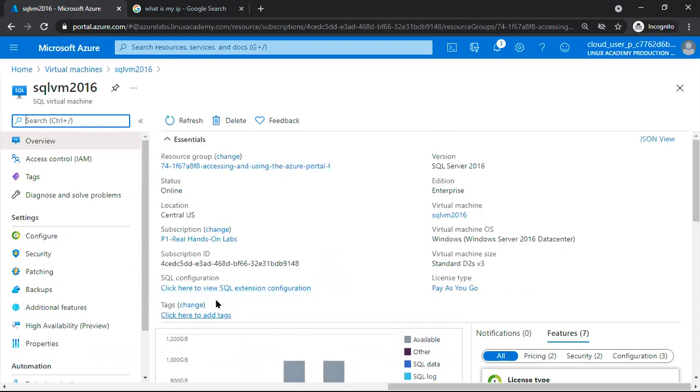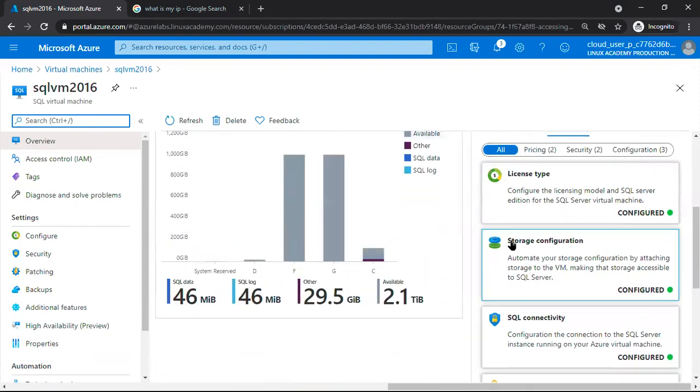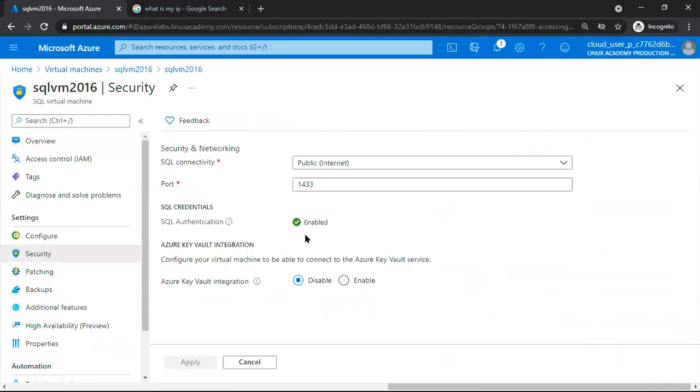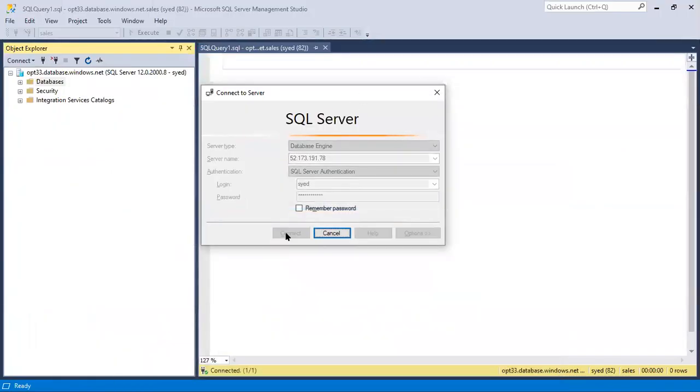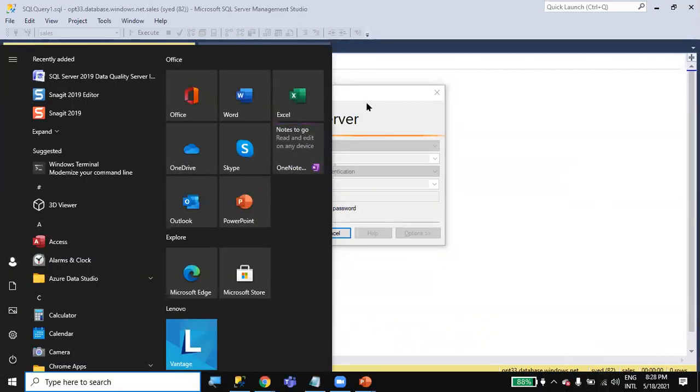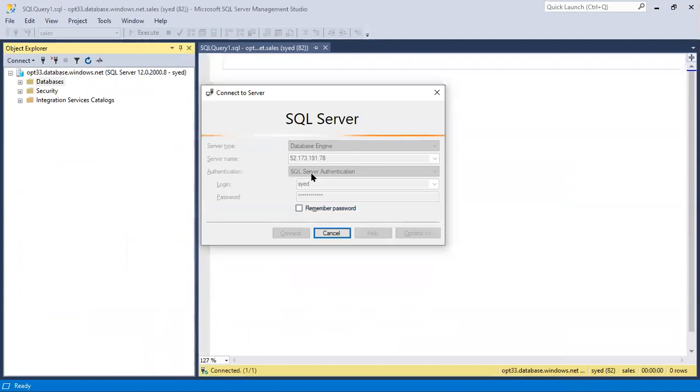SQL connectivity, I think we have defined public only. Yes, we have taken public only while creating, so it should accept. If it is other than public, then we can't connect directly through SSMS. If it is public, directly we can connect through SSMS. Maybe the network is slow here, no problem. You can try one more time. Anyhow, we'll see in IaaS one by one.